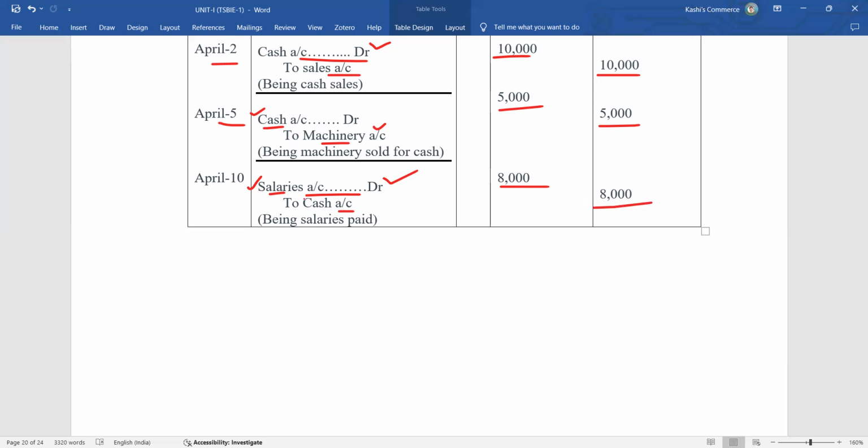So this is about general entries. Then the narration. Narration means what we are doing here: paying salaries. So you have to write being salaries paid. Okay, this is about the journal entries.